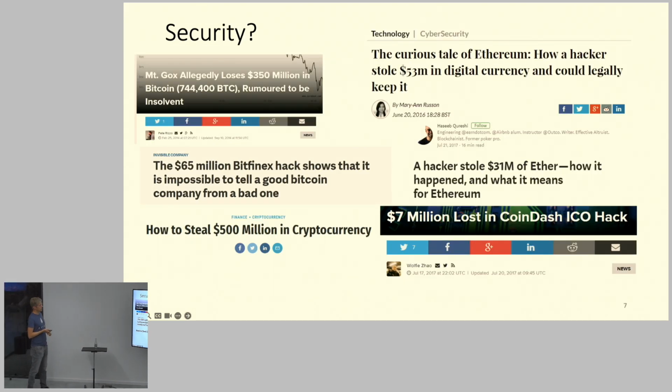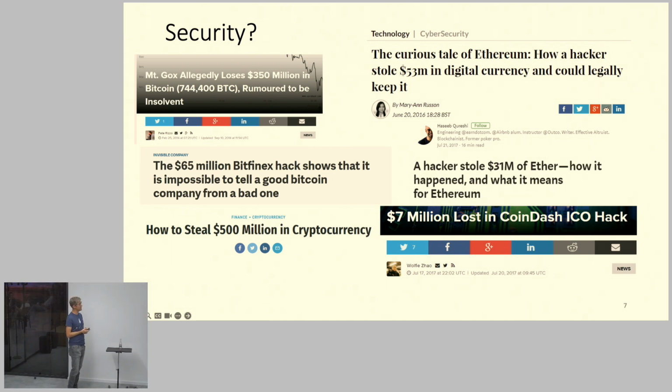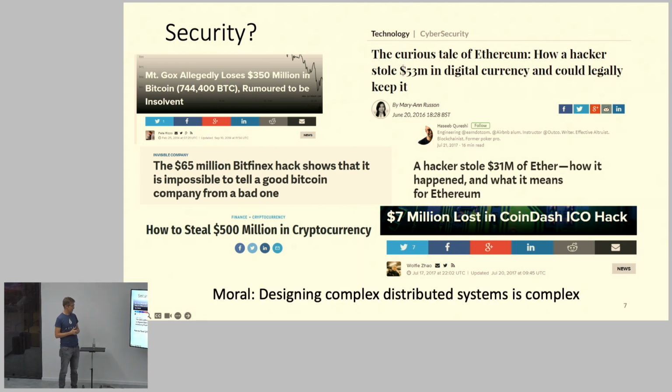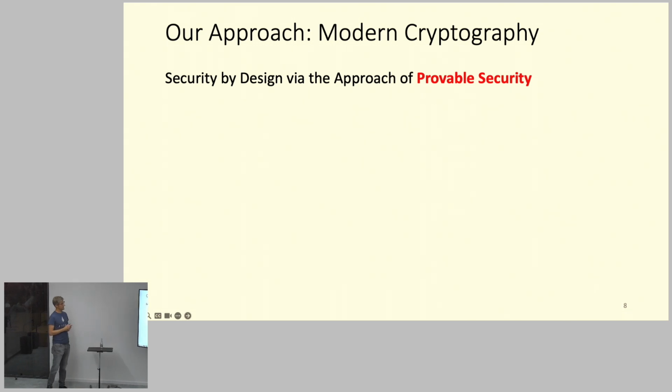Then, most of you have heard about this. This is also why I got interested in blockchain: there are lots of security problems there. That's why in cryptography we follow this approach of modern cryptography, which I want to briefly explain to you. When you design these protocols, they are very complicated, usually pages long. Even if you just give the pseudocode of this protocol, it takes a lot of space to describe. But if you program it, it's much more complicated.